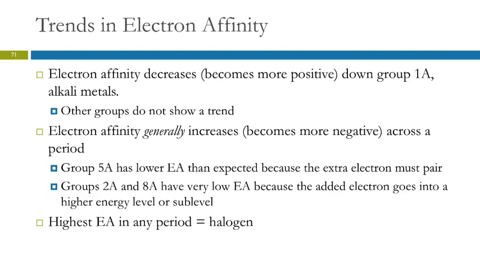But for any element in a period, it's the halogen that's going to have the highest. It's going to be really happy about getting an extra electron. And it's confusing here because larger electron affinity is a more negative number, and smaller electron affinity is a more positive number.